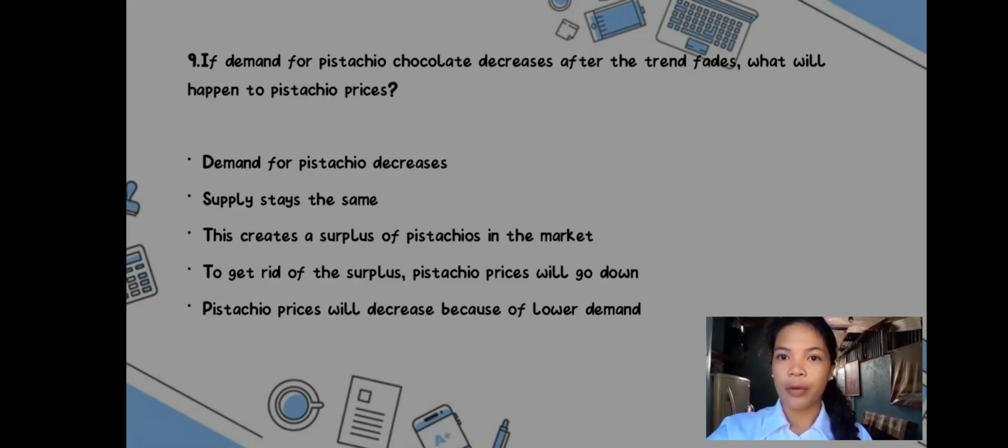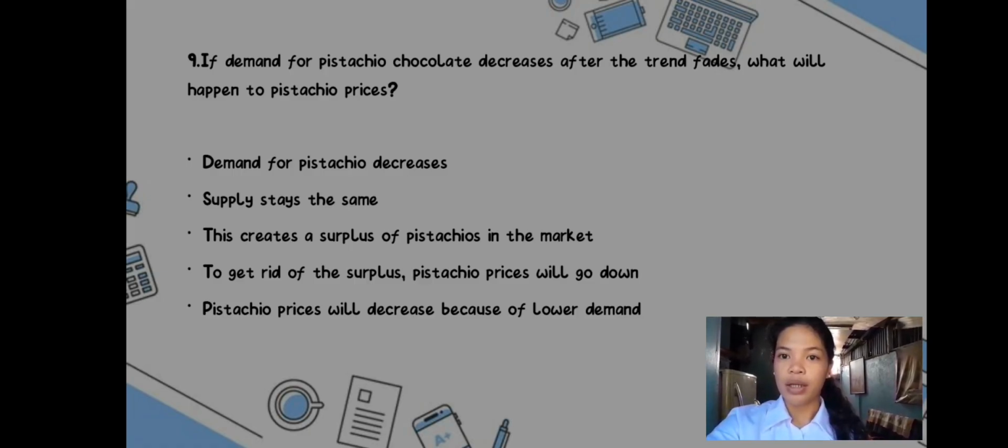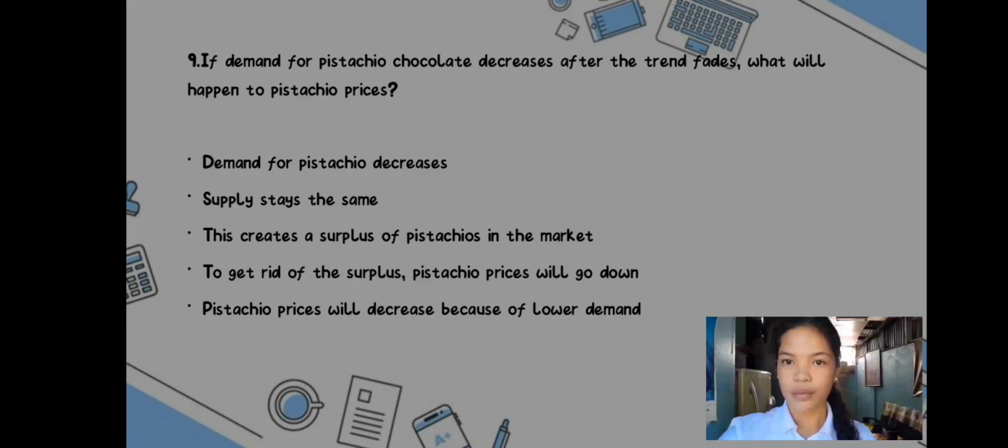When the trend for pistachio chocolate fades, the demand for pistachio will decrease. Assuming the supply of pistachio remains the same, this creates an oversupply or surplus of pistachios in the market. Since producers now have more pistachios than buyers want at the current price, they must lower their price to incentivize purchases and clear their inventory. Therefore, pistachio prices will decrease as a direct result of the reduced demand for the final chocolate product.